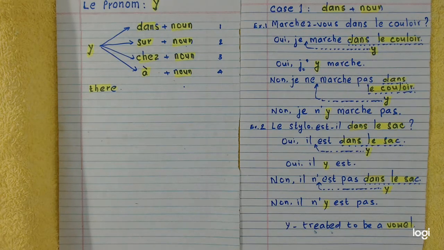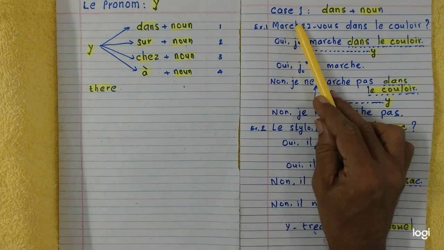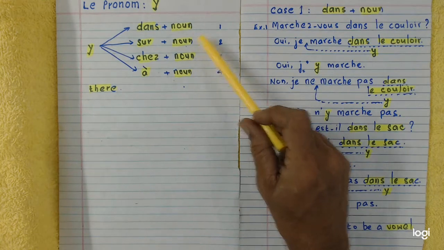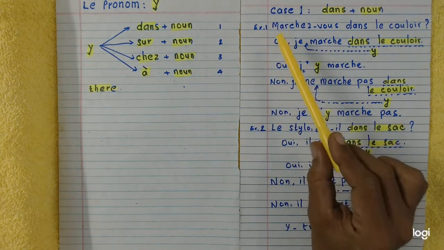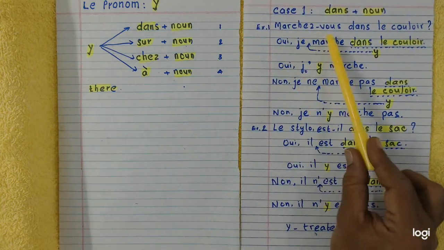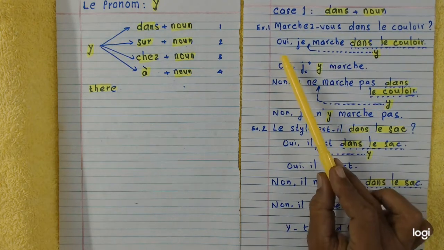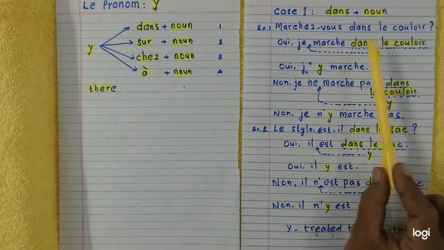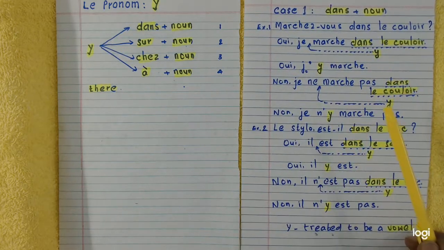Now let's come to the replacement session. Case 1. What is case 1? Look at this one. Dans plus noun. So we will have 2 examples for that. Example 1. Marchez-vous dans le couloir? Do you walk in the corridor? That's a question. How will you answer? Oui. Je marche dans le couloir. Yes, I walk in the corridor.